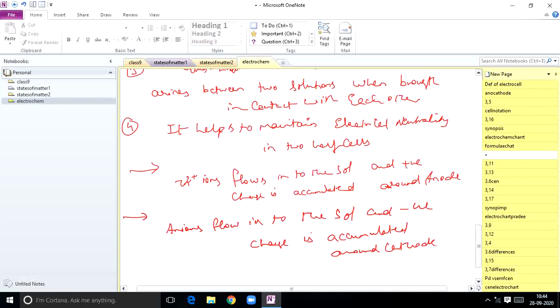So this is very, very important, students. I think it's somewhat okay. In this manner electrical neutrality is maintained. Now after that we will look at the slight differences between